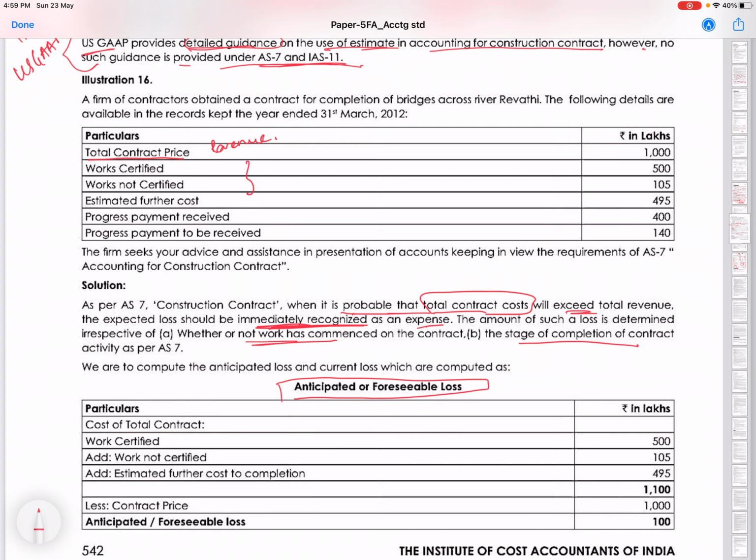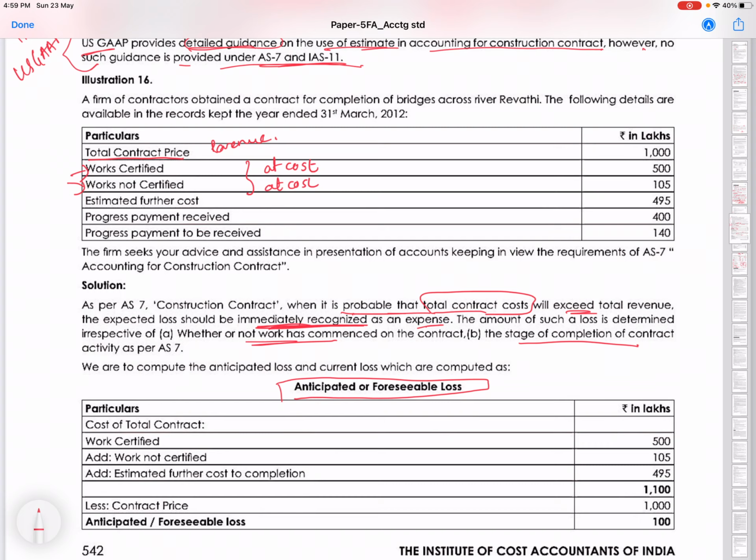These are the costs. Work certified is normally shown with the profit element, but here we will assume it at cost. Work not certified is at cost. These are the costs which we have incurred on the contract till date; this is the portion which the surveyor has certified and this has not been certified.